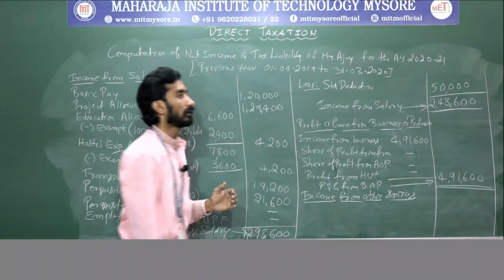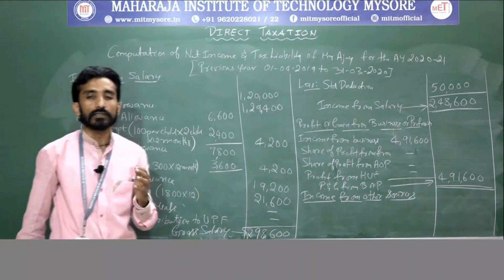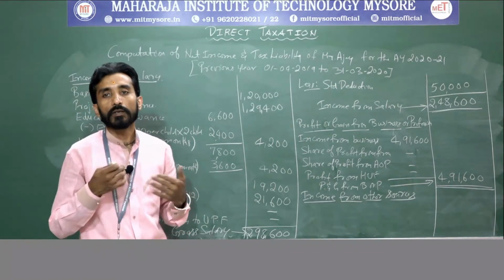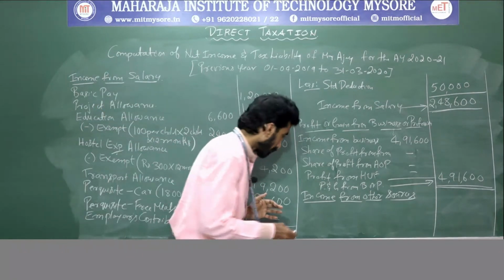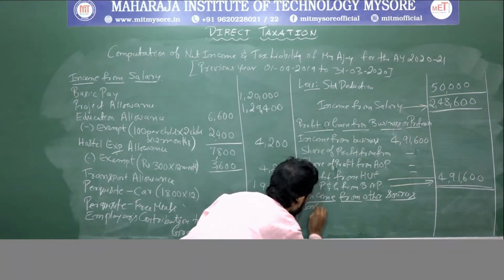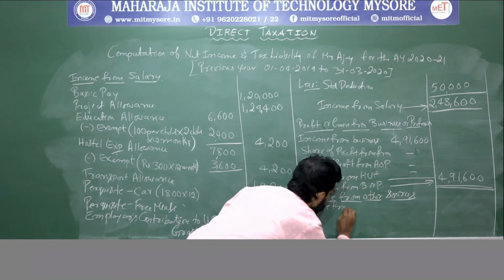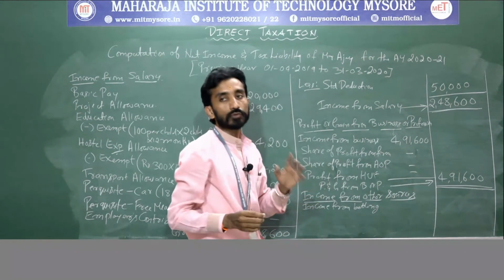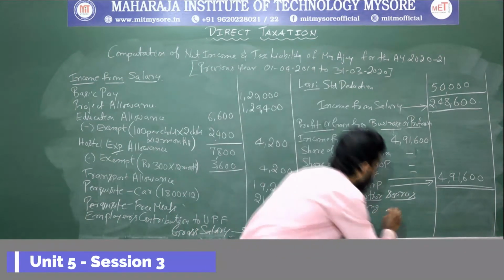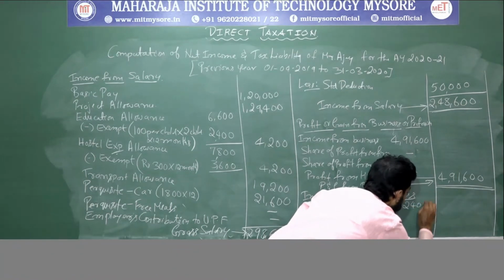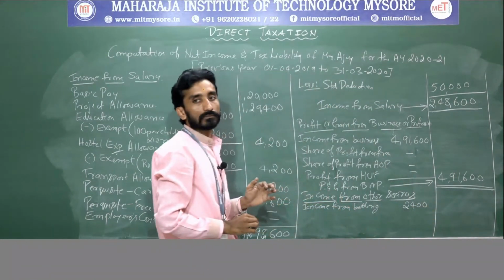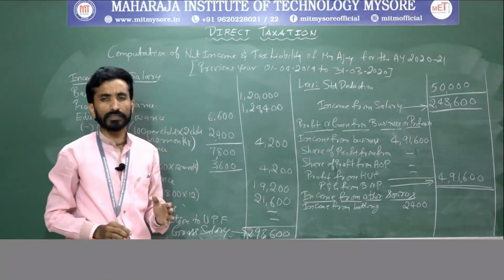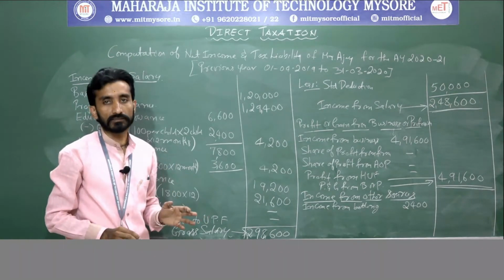So which are the income from other sources that is available here, right? With respect to income from other sources, one is income from betting. Income from betting 2,400 he has earned. Clear? Next thing is FD interest from a bank he has received.